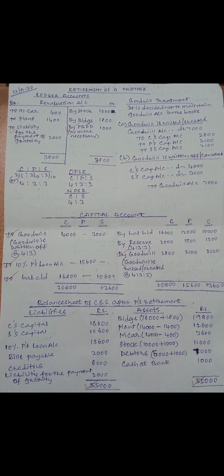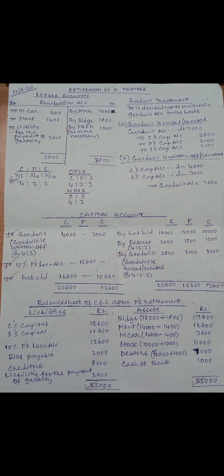Then we have to prepare the capital account. In the capital account, first we have to record opening balances, which we have written on the credit side as by balance brought down, which is given in the problem: 16,000, 12,000, 10,000. Those amounts we have directly recorded here. Then we have recorded reserve, that is distribution of reserve, accumulated profits, which we have distributed in the ratio of 4 is to 3 is to 3. Then the goodwill entries we have to record, the raised entry and the written off entry.